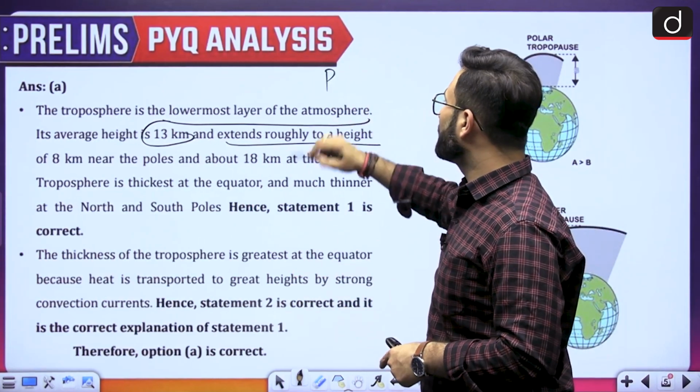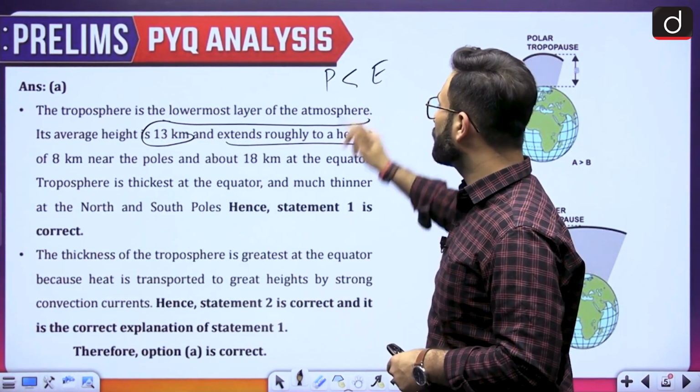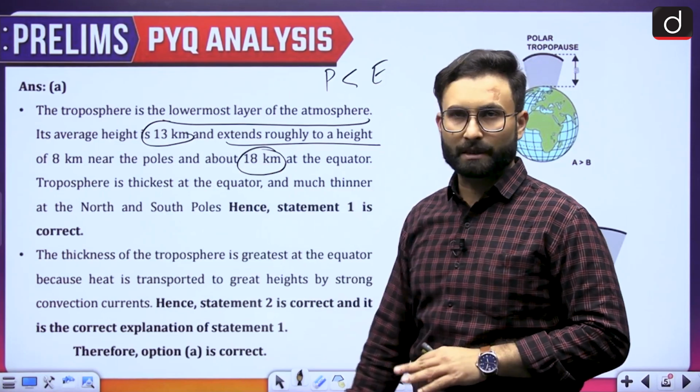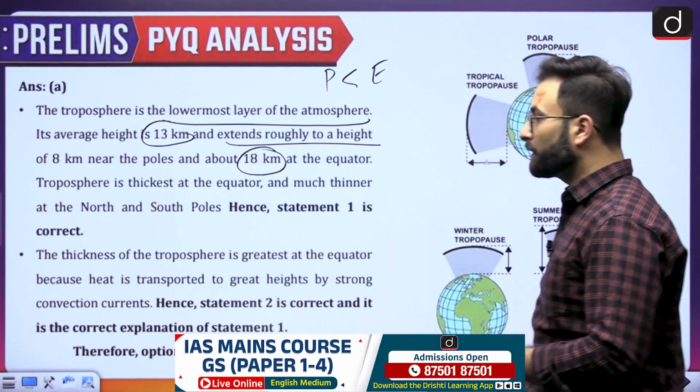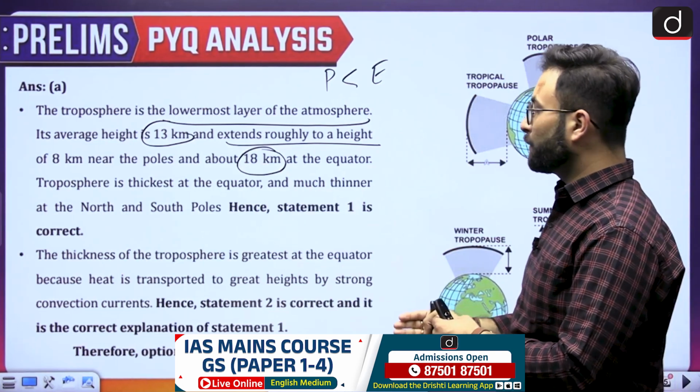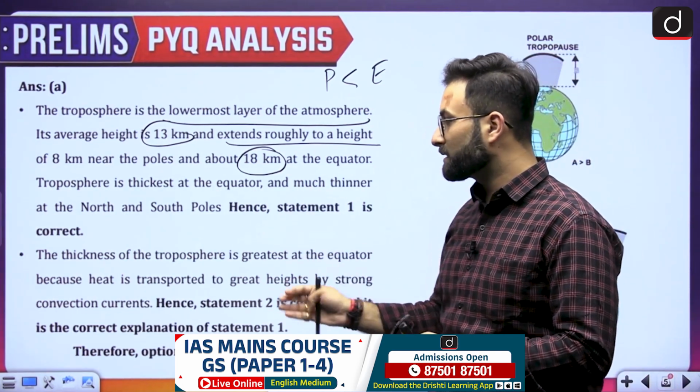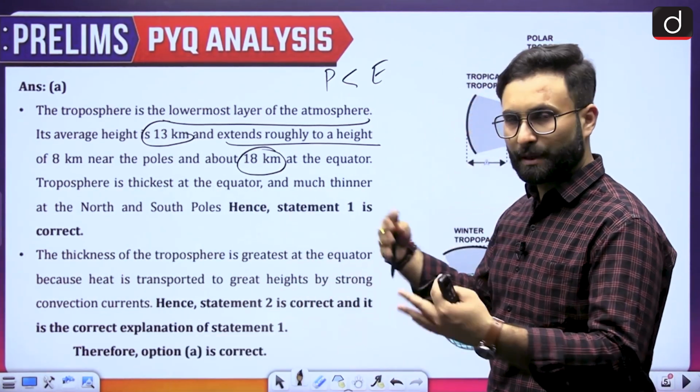So here we are saying that the poles have lesser height than the equator, because at the equator it is about 18 kilometers. I hope that is clear. Coming to the next one, the thickness of the troposphere is greater at the equator because heat is transported to greater heights by the strong convection currents. Hence statement 2 is explaining statement 1.